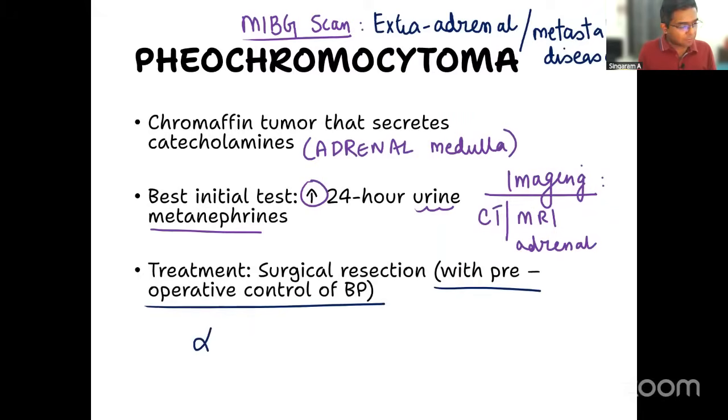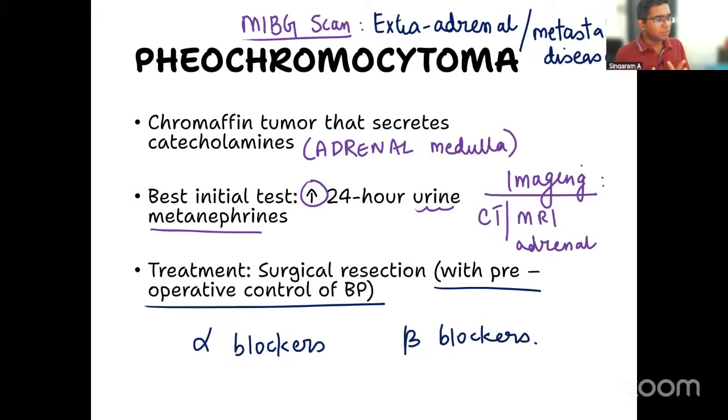One is the alpha blocker, another one is beta blockers. Both will control the blood pressure. Basically, what will alpha blockers do? They control the hypertension, and beta blockers are more for controlling the tachycardia. Now tell me one thing, what should be given first, followed by next? Is alpha blocker given first or beta blocker given first? Always remember, alpha blocker should be given first and beta blocker should be given next.